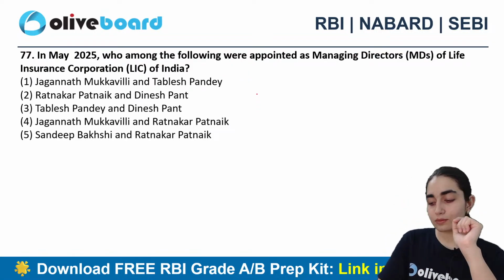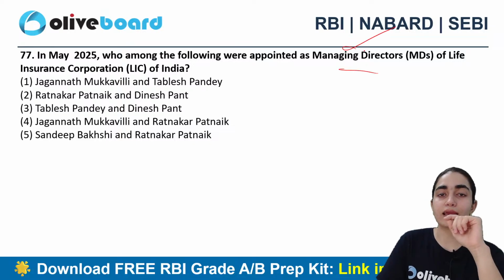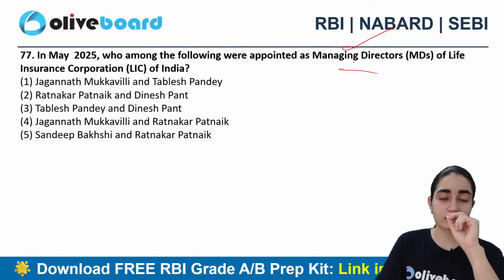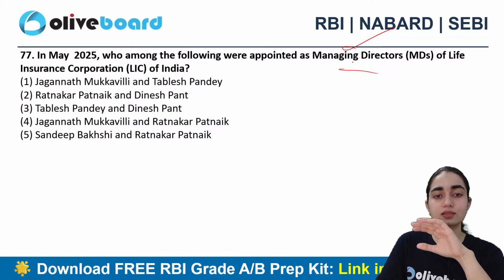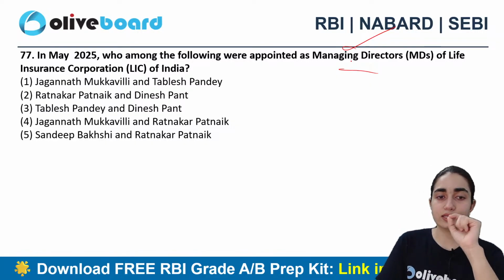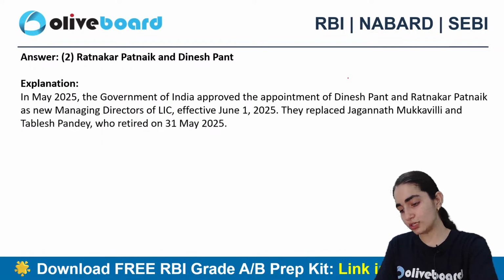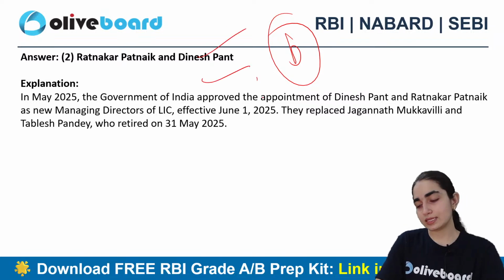Next question says, in May 2025, who among the following was appointed as managing director of LIC? Is it Jagannath and Tablesh Pandey, Dinesh Pant, Jagannath and Ratnakar, or Sandeep or Ratnakar Patnaik? Which one is the correct answer? Is it A, B, C, D, E? A. Okay. Anyone else who wants to answer this question? All right. So B is the correct answer. Ratnakar Patnaik and Dinesh Pant is the exact answer here, right?